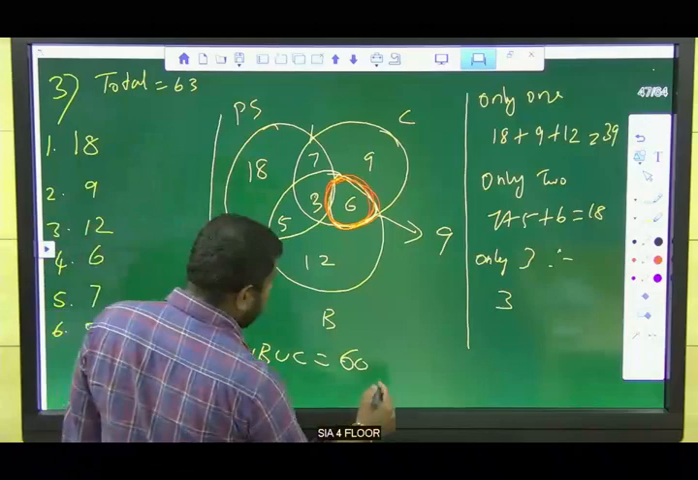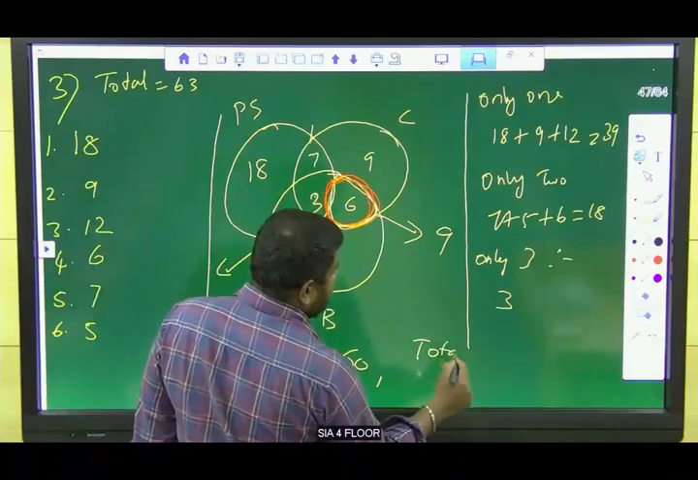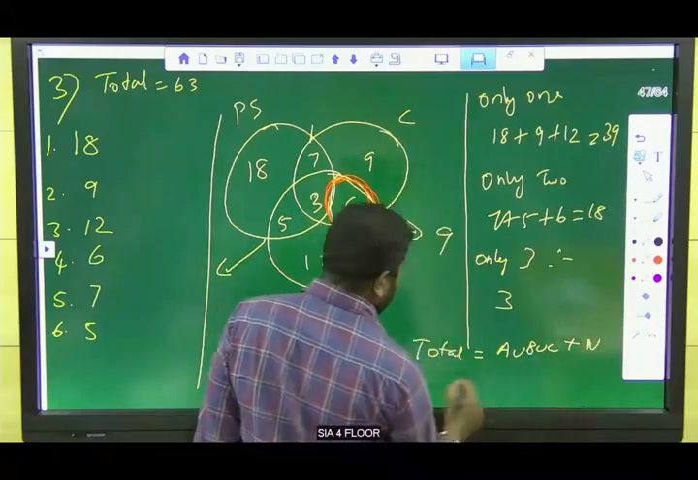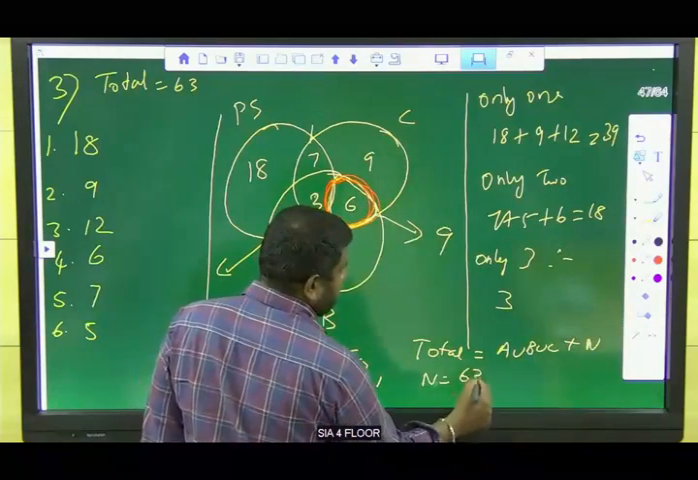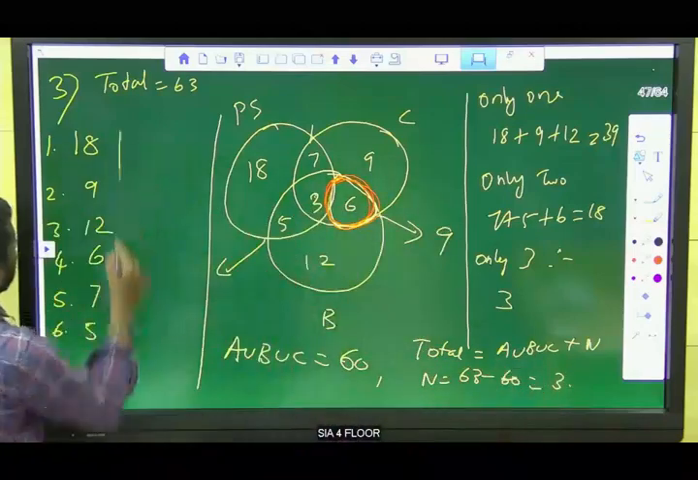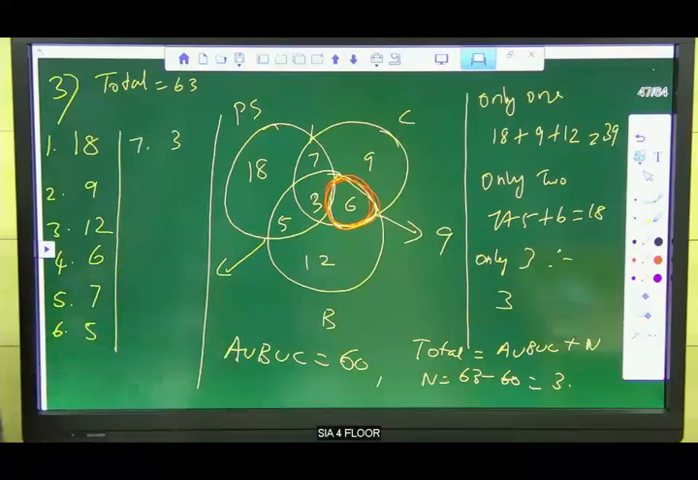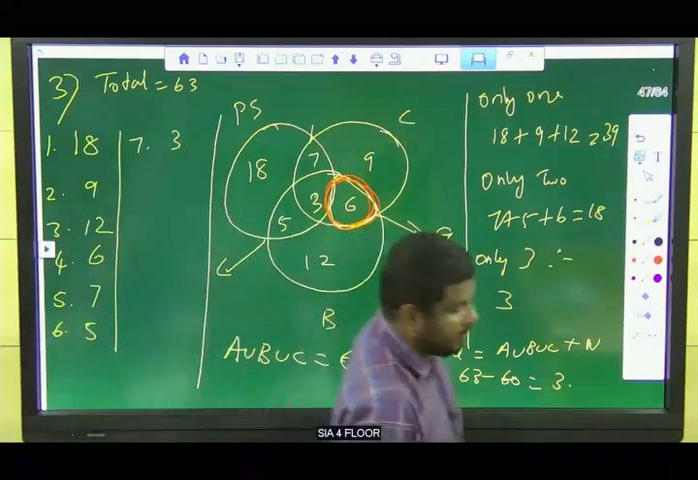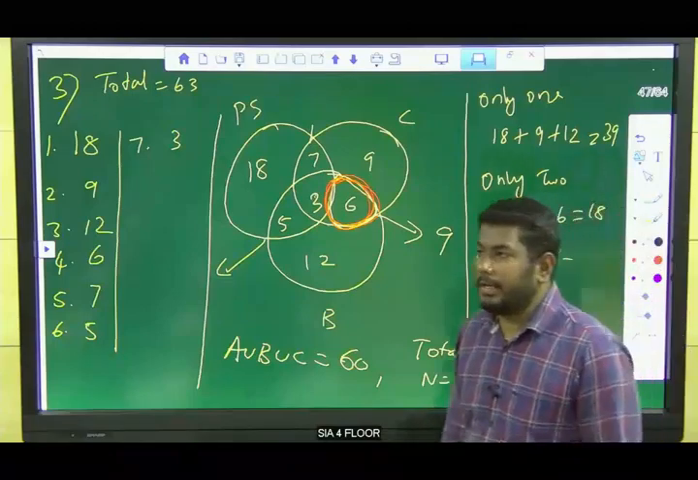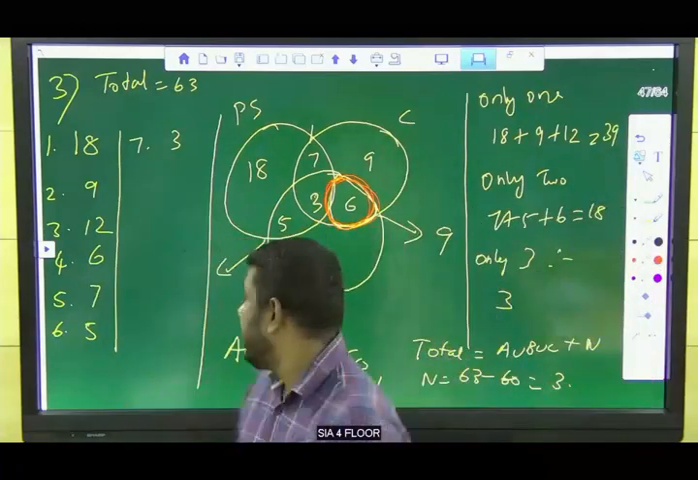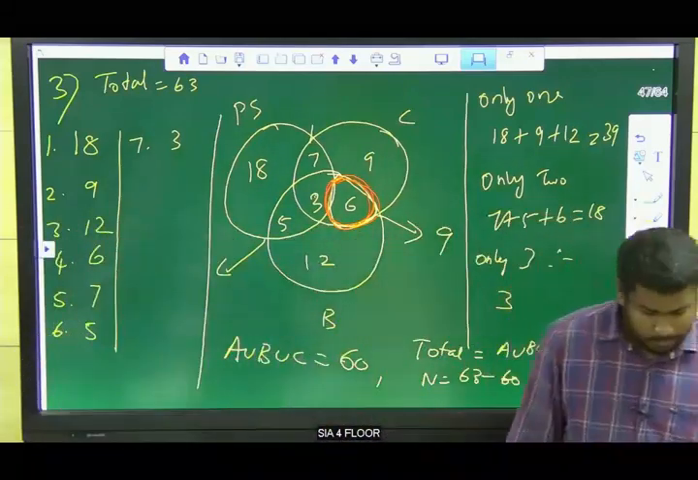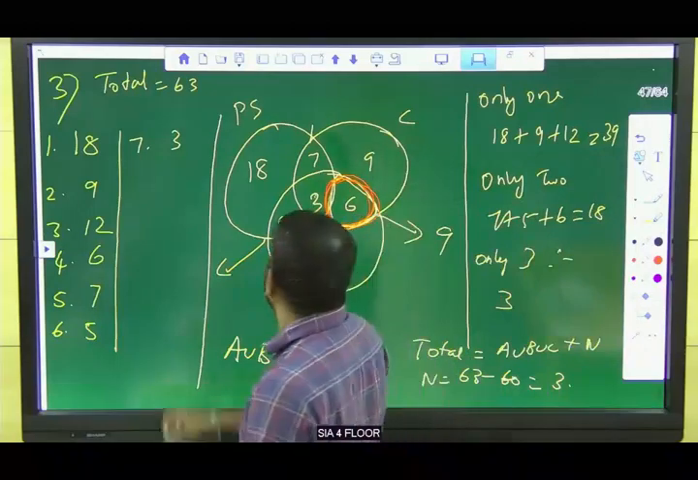So total is 63. For the seventh one, 3 is the answer. Is there any doubt regarding this? Yes, very good. Seventh one, 3 is the answer. Is there any doubt regarding this? I mean neither, to find neither, any doubt? No? It's okay. So next.